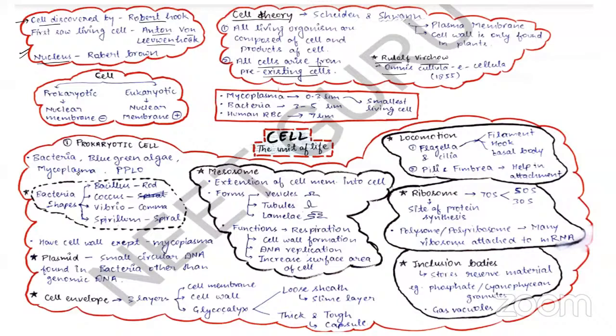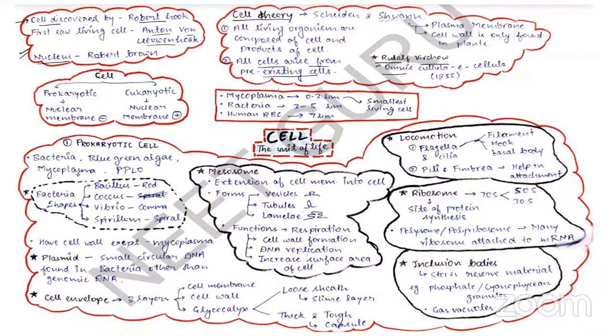Bacteria are of 4 types on the basis of their shape. They can be a bacillus, which is rod shaped; coccus, which is spherical; vibrio, which is comma shaped; and spirillum, which is spiral. And as I already told you, mycoplasma lacks a cell wall. These mycoplasma can survive without oxygen, and they are also pathogenic in plants and animals.